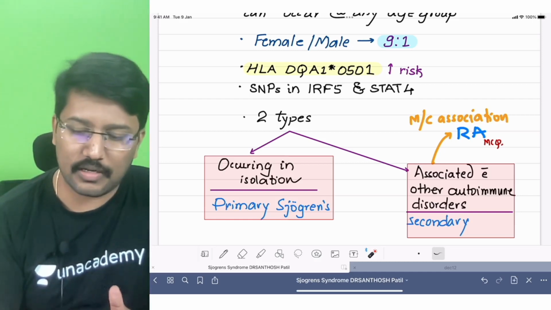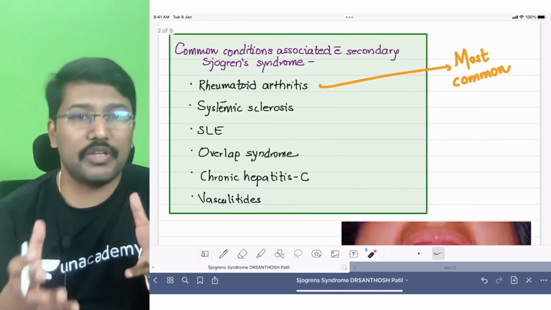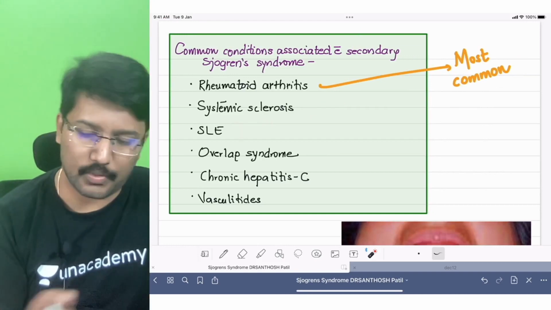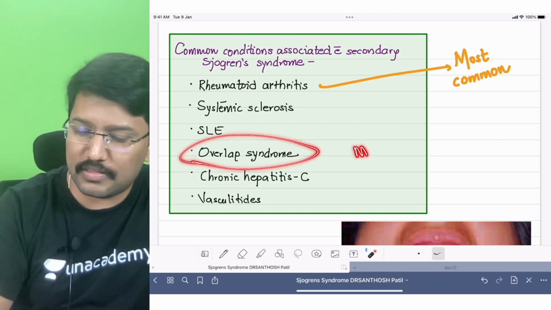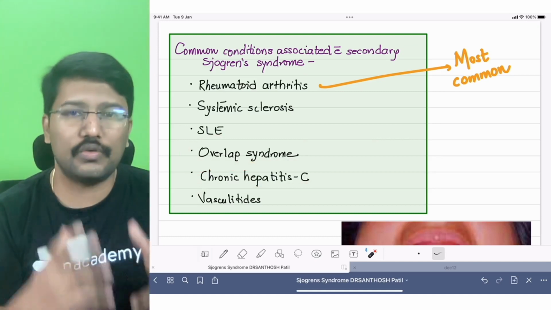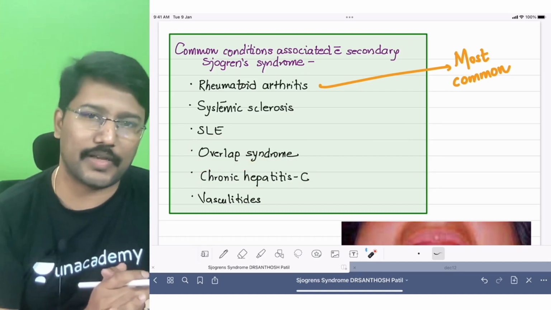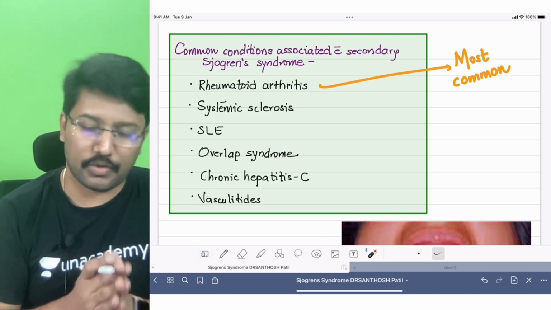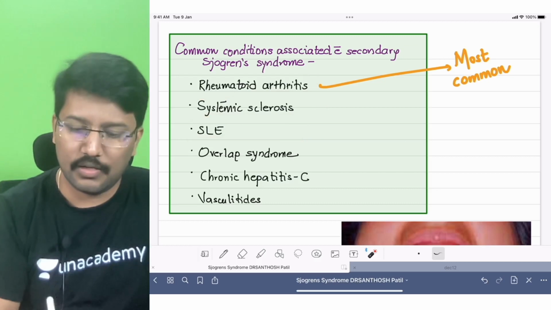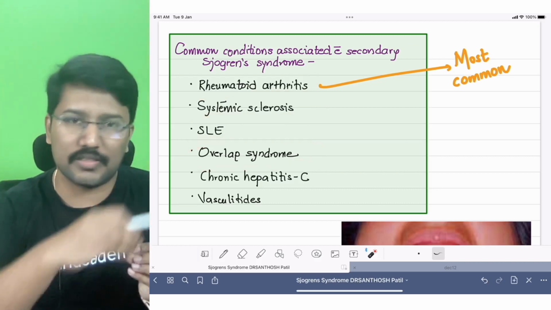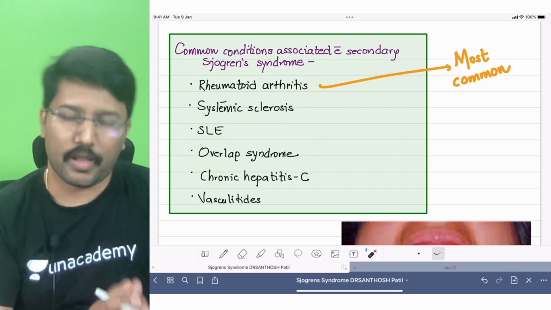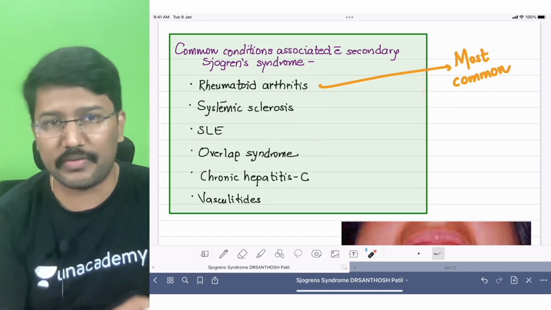What other autoimmune disorders are affected? The other autoimmune disorders that can be associated with Sjogren syndrome include systemic sclerosis and SLE. Very, very common, in fact. Okay. Apart from that, overlap syndrome, or what you call mixed connective tissue disorder. Then chronic hepatitis C infection is also associated with risk of Sjogren syndrome, and certain vasculitis. Right? I particularly want you to remember the first three that I have listed: rheumatoid arthritis, systemic sclerosis, and SLE. Overlap syndrome you will remember anyway, because there is a mixture of various autoimmune disorders, so that also figures there, right? Okay, and this most common being rheumatoid arthritis is a very, very important MCQ point.